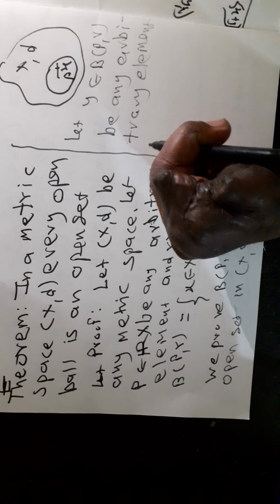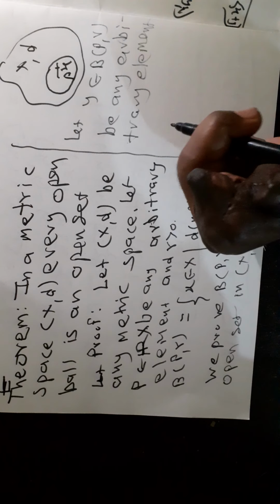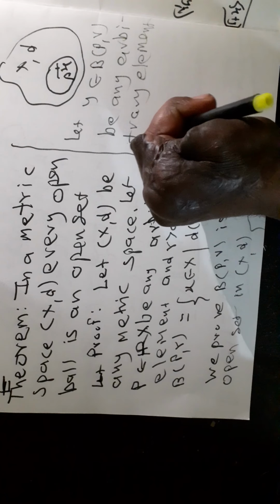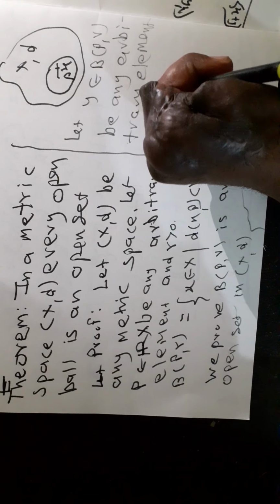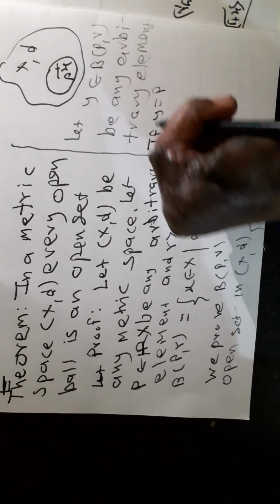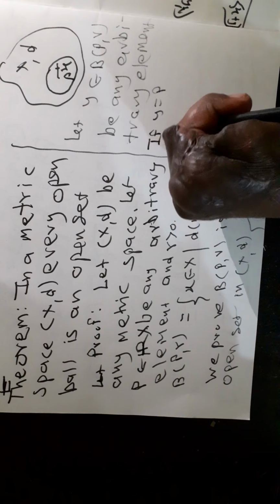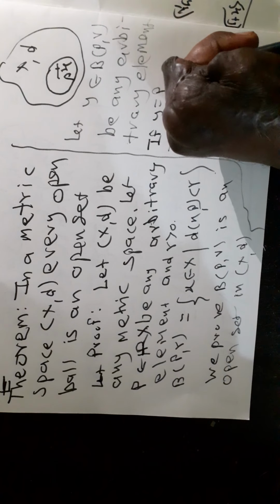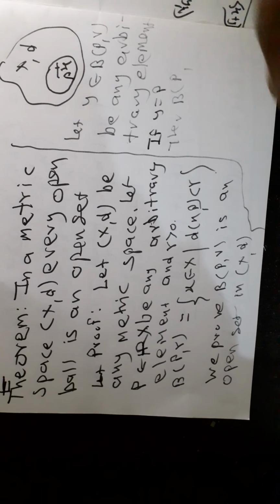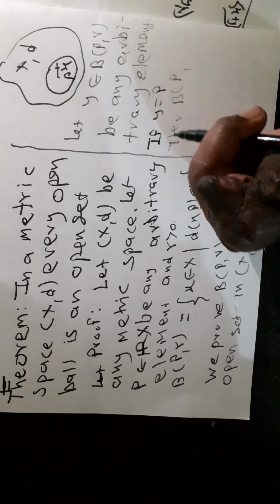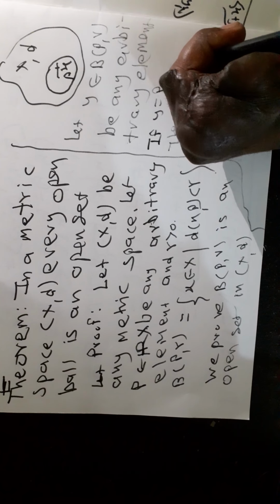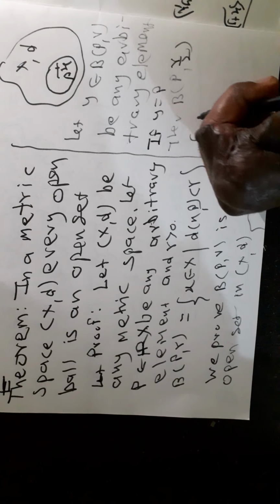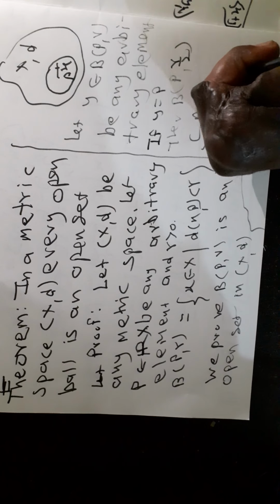Case: if y is equal to p, then the open ball centered at p and radius r by 2 is a subset of ball B(p, r).